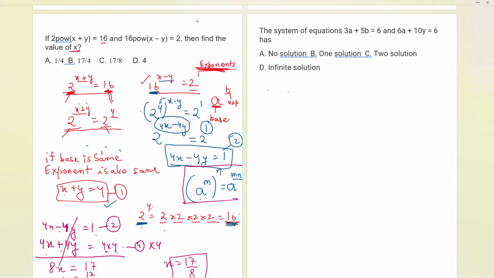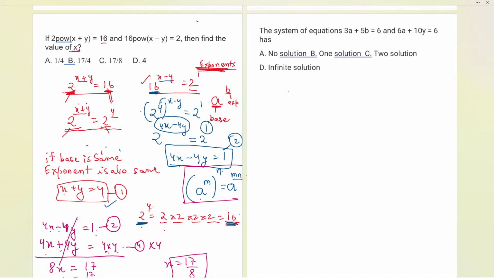Okay, Tushar, no solution is the answer you are giving me. 25 seconds more. Okay, the time is up. I hope you all tried your level best.